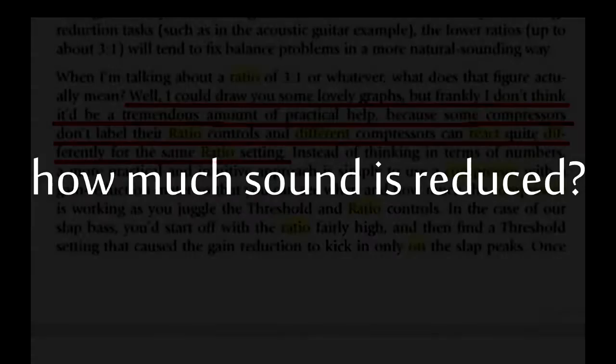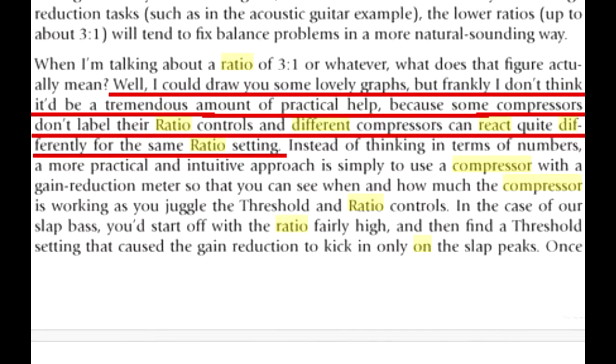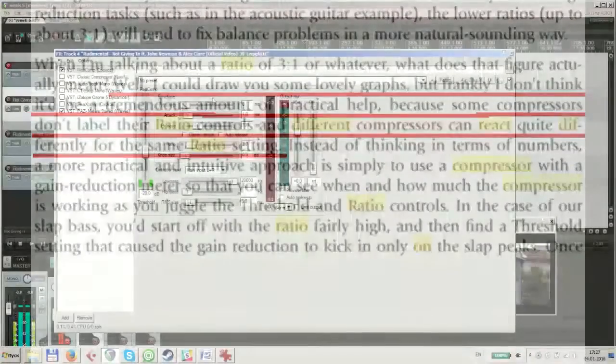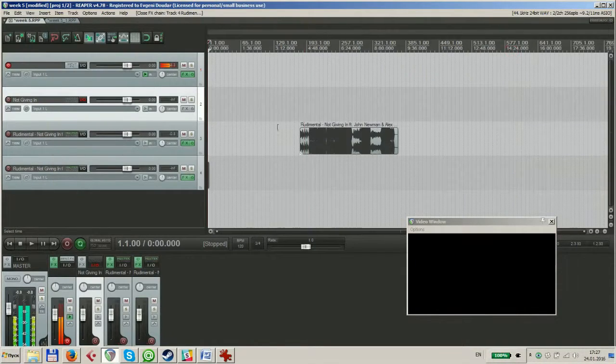How much sound is reduced? This is a tricky question. Reducing sound depends on ratio and amount of sound above red line or threshold, but different compressors calculate it differently. Take a look. I took 6 different soft compressors that with the same ratio and threshold showed different results. Ratio is 2:1 and threshold is -20.